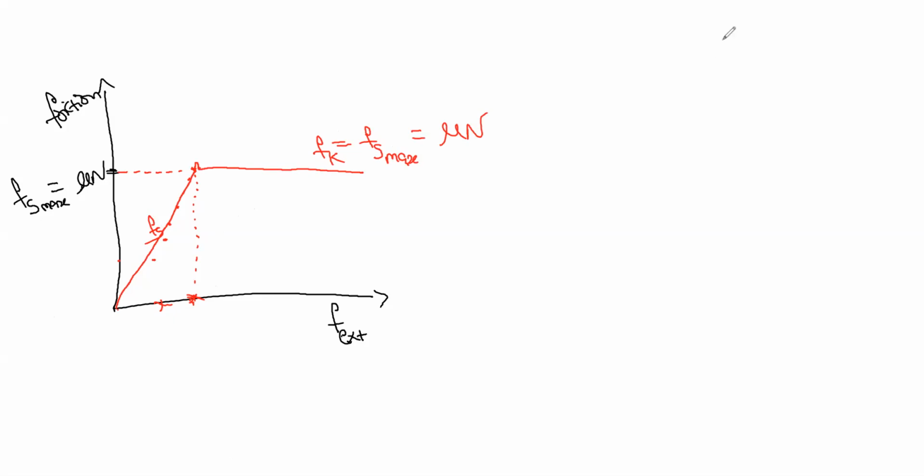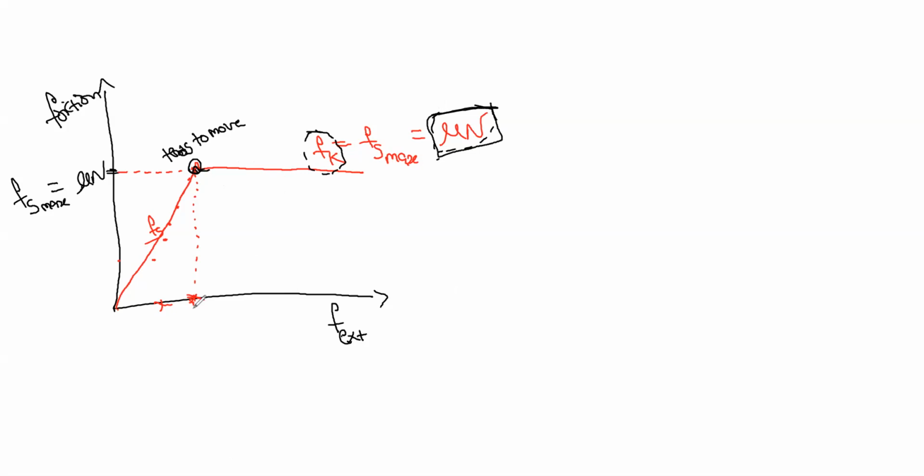Understood this graph? The loop is when the body tends to move. It's just a small loop, that's it. It comes and fixes at Fk. Whatever the external force may be, the frictional force is always this Fk, that is mu n. This is the graphical notation for friction.